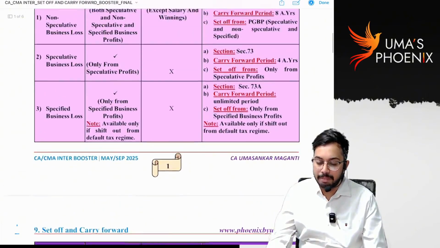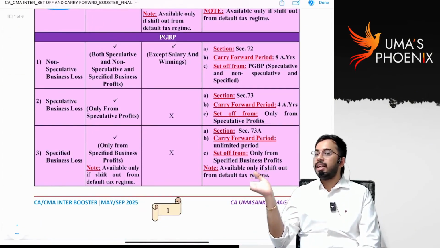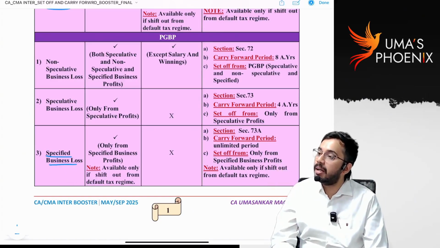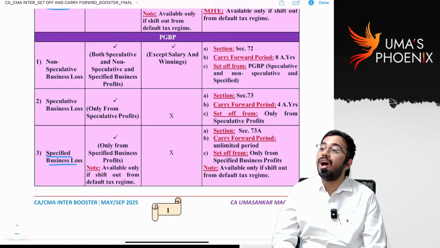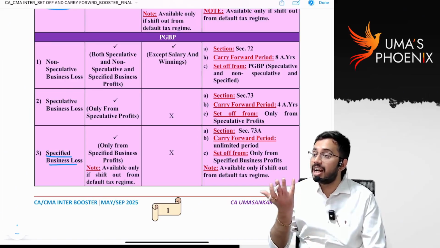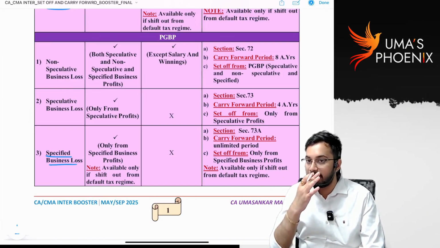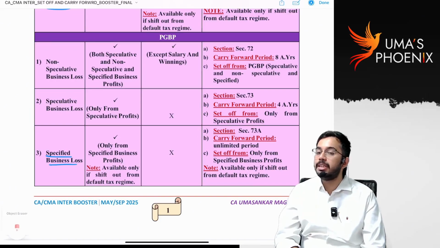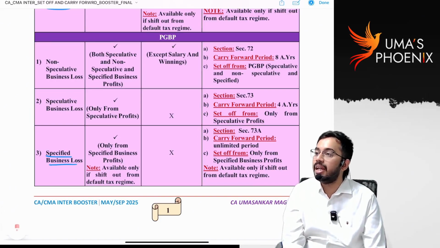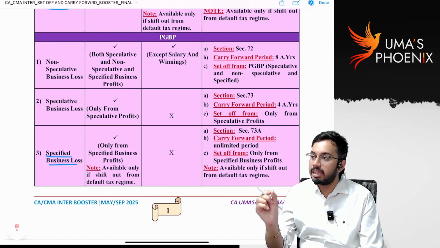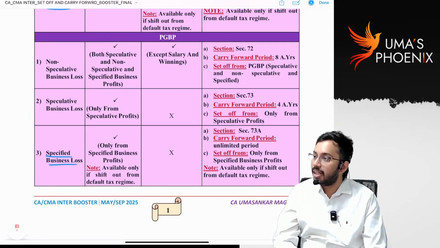Now I have to explain business losses. I think today in the morning class I told that specified business loss can be set off only against specified business profits. That too only under optional tax rates. Because if an SSE is paying taxes under default tax rates, deduction under section 35AD is not allowed. Correct? Do you remember specified business deduction is not available if an SSE is paying taxes under section 115BAA, BAB, BAC, BAD, BAE? Do you remember? That's why specified business loss can be set off only against specified business profits only under optional tax rates.